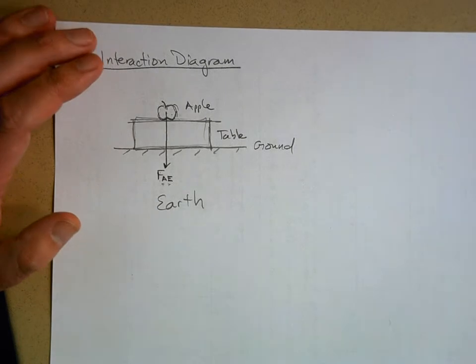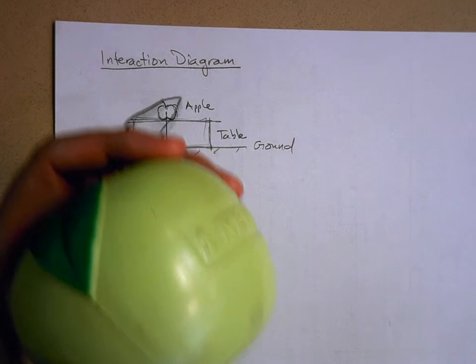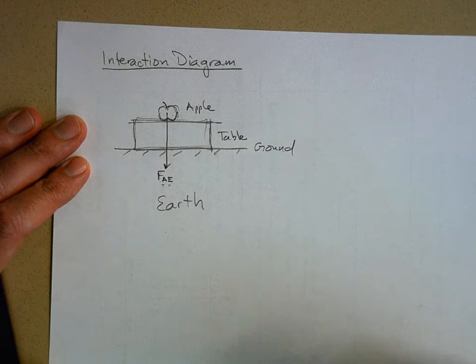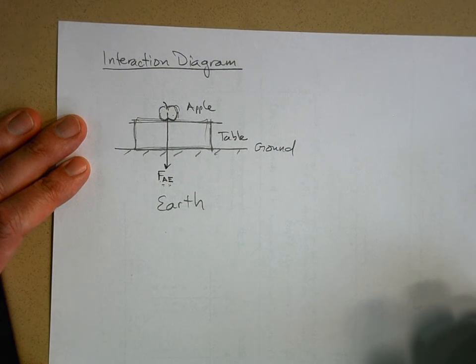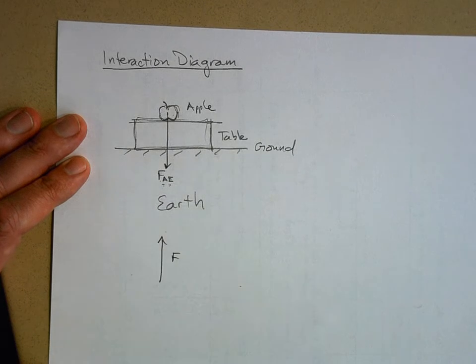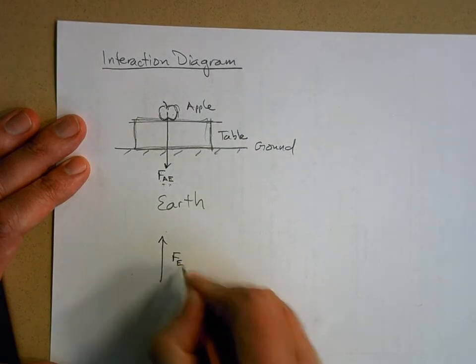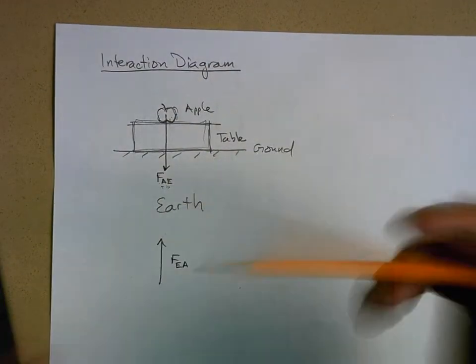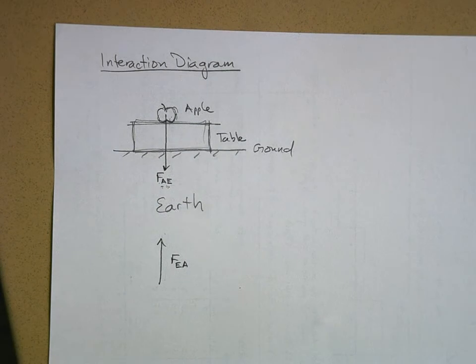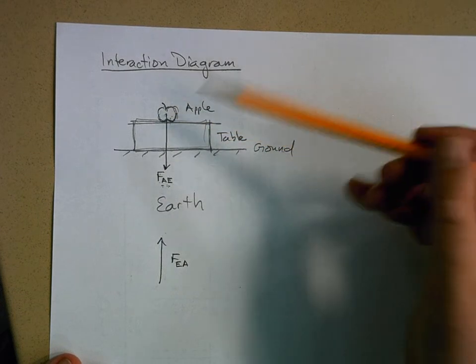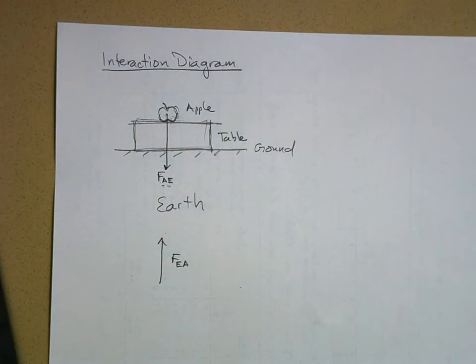So guess what? You may not have realized this before, but this apple right here is pulling up on the earth. So here's the earth, the whole planet, 9,000 miles in diameter. The apple is pulling up on the earth. This is the force on the earth by the apple. And these two forces are equal in magnitude but opposite in direction. This shows the interaction between the apple and the earth. Make sense?